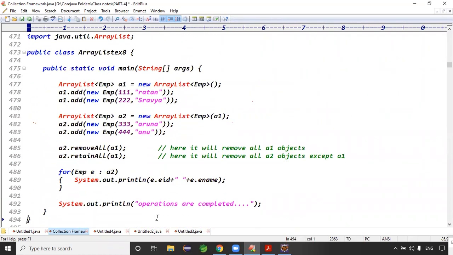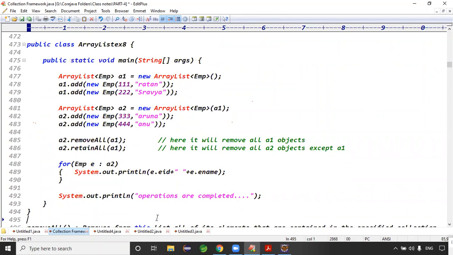And even removeAll, remove is also the same process, guys. Remove means removing how many objects? One object, right. RemoveAll means the collection data is removed, right? A2.removeAll of A1's objects means from A2, all A1 objects are removed, right?